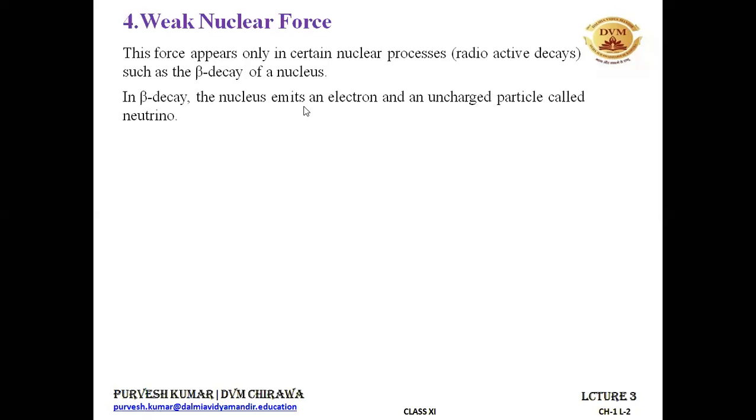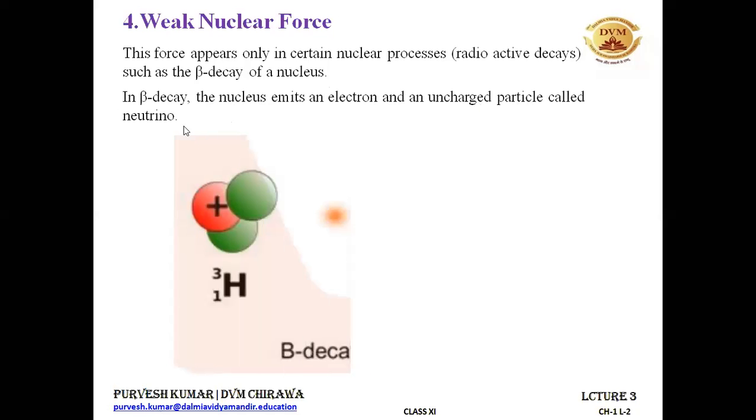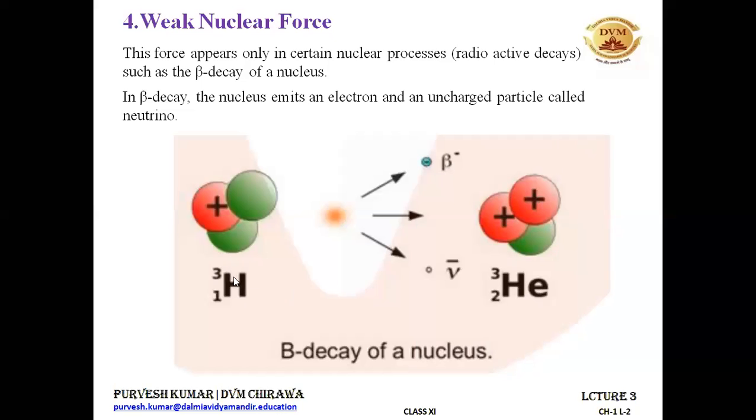During the beta decay of the nucleus, it emits an electron and an uncharged particle called the neutrino. So if beta decay is happening in the nucleus, then the nucleus emits an electron as well as an uncharged particle, and that particle is known as neutrino. So you can see this. We have the hydrogen isotope tritium, and when beta decay happens to it, it becomes a helium atom. So this is the beta decay of the nucleus. It is a weak nuclear force that exists in certain nuclei which are unstable.